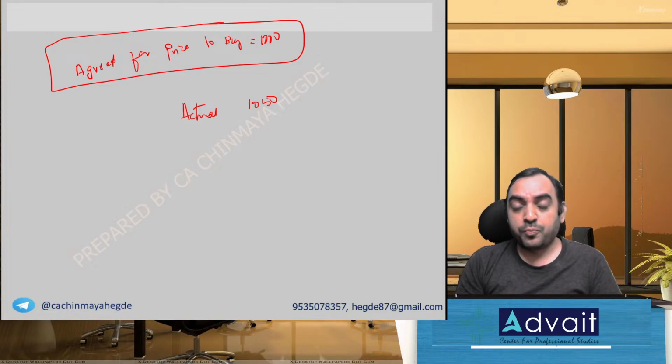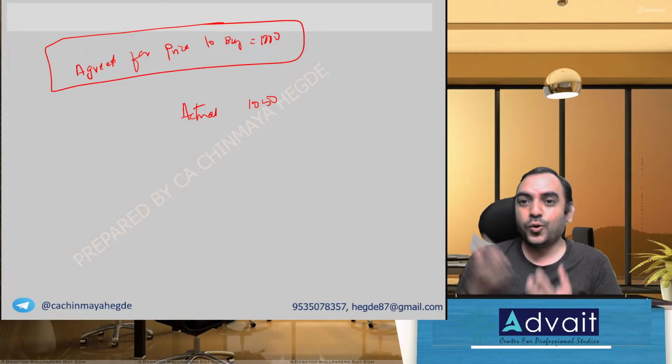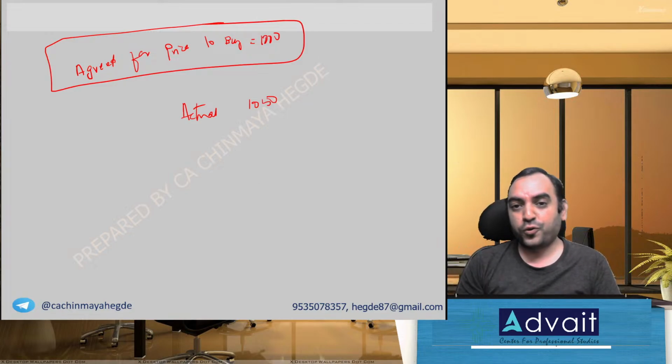What is the meaning of borrowing in APT theory? Borrowing means borrowing. You take a loan and you invest, and the borrowing will be treated as negative weights for portfolio weights calculation.